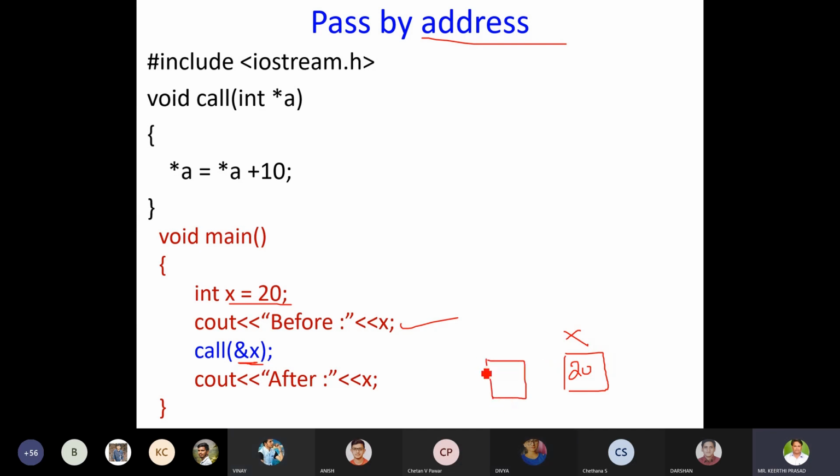Assume the address of x is 1000. Where we are storing this address, we are calling a function. Hence, it will be stored in a pointer variable called a. a will hold the address. My assumption is the address of x is 1000. So a is pointing to this memory location. Have you understood this part?